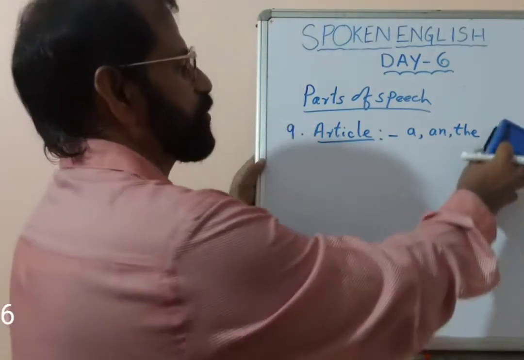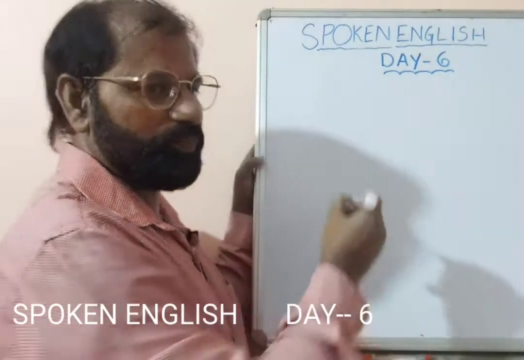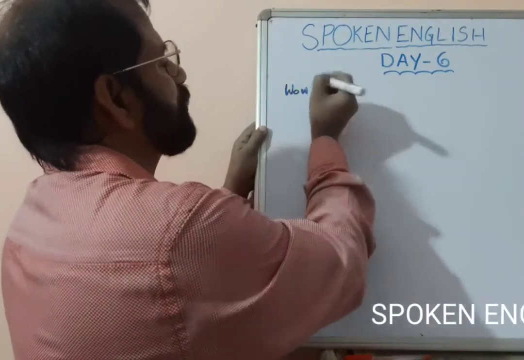Now I am going to give you a sentence which has all the parts of speech in it. It's a bigger sentence. See this, we will just check it out.